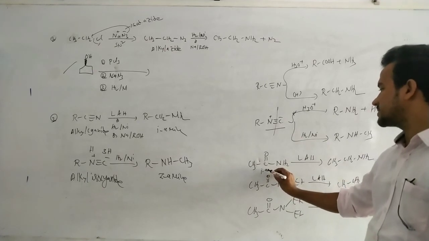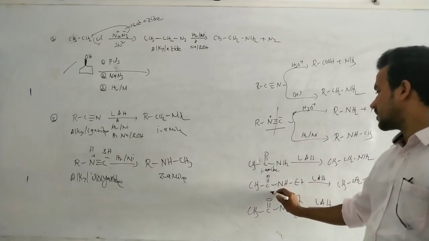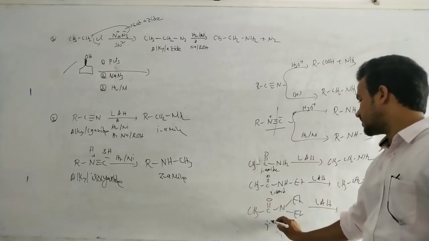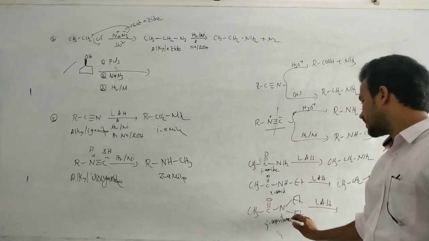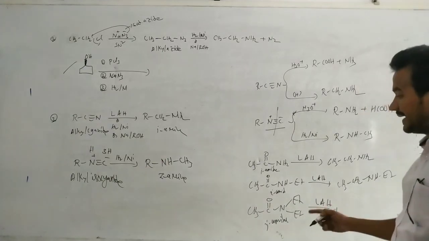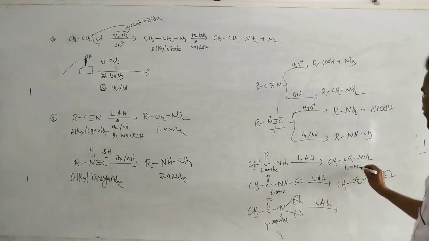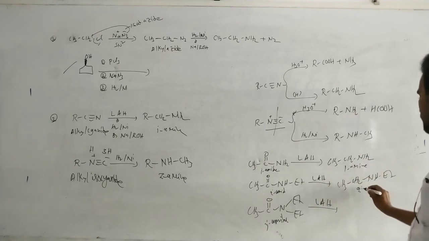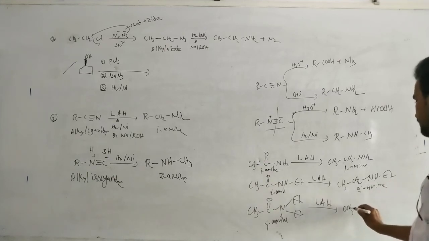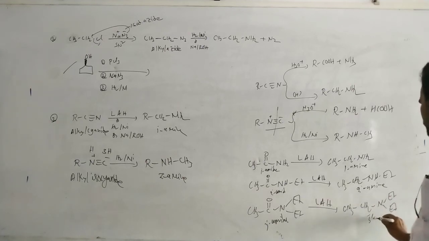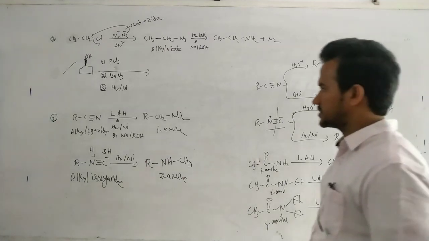Primary amide gives primary amine, secondary amide gives secondary amine, and tertiary amide gives tertiary amine. You are all familiar with these reactions.